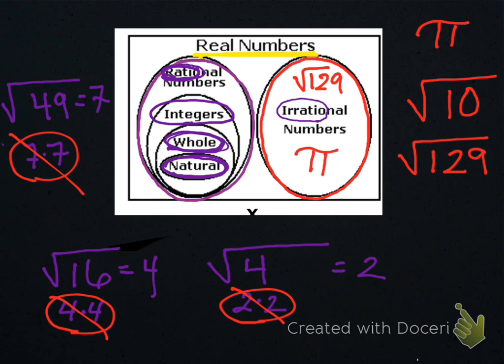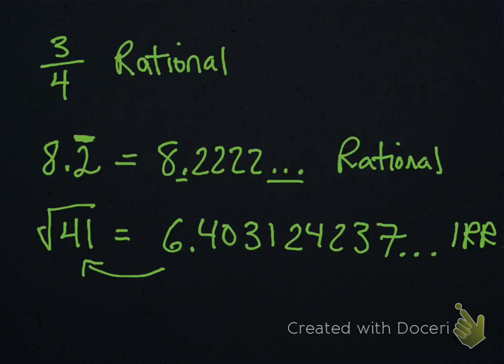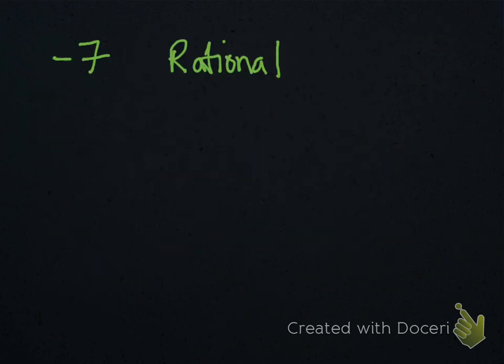Yes, it's an integer. It's a whole negative number. Integers are whole numbers, negative or positive. It is a whole number. It is a negative number. So not only would we say it's rational, we could go a little further and say it's an integer. Yes, it is. And we'd be right in doing it.